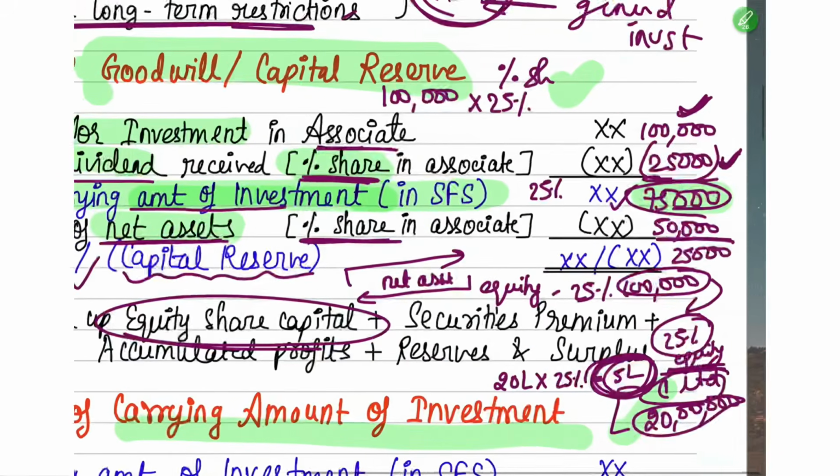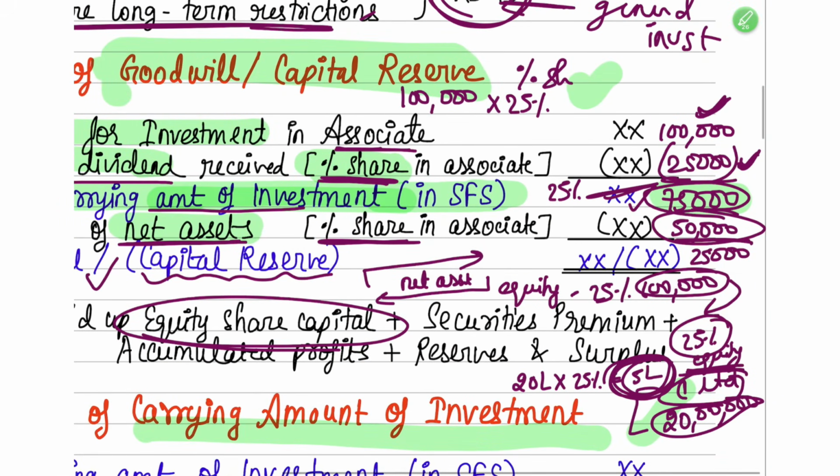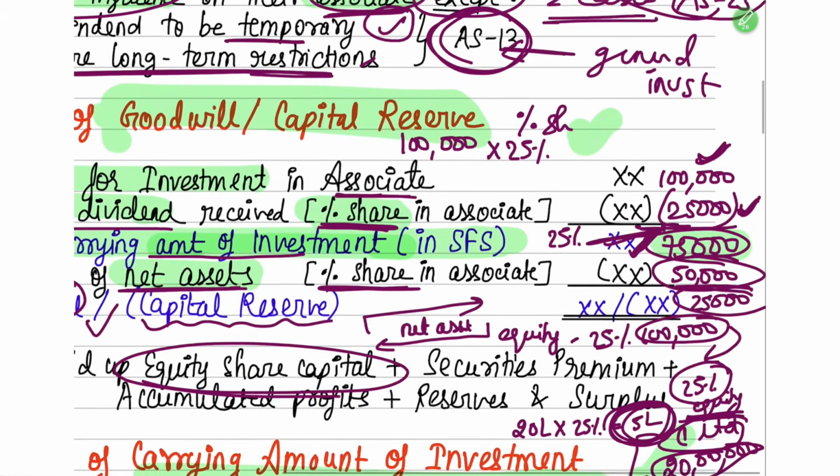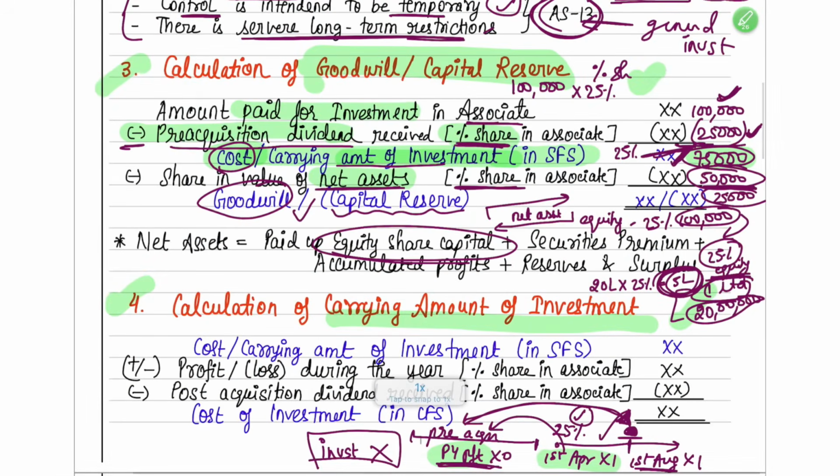Here you got less, you got 50,000 only, but you paid how much? You paid 75,000 rupees. Why did you pay extra? For the goodwill of the other company. So the difference of 25,000 will become your goodwill.